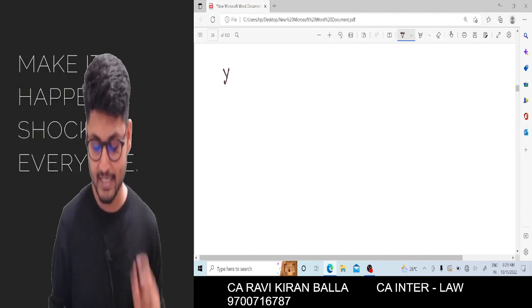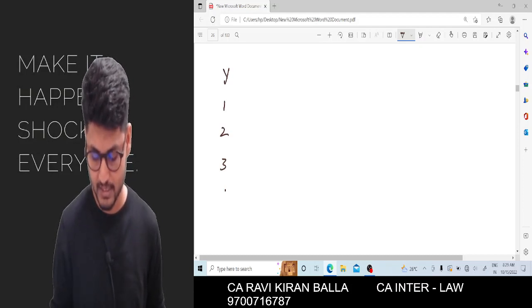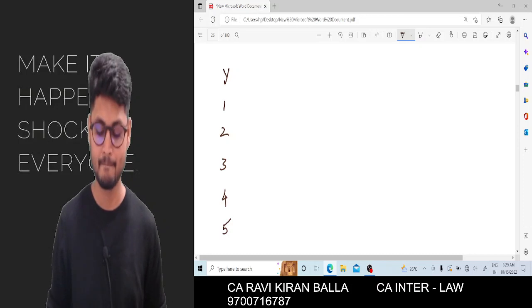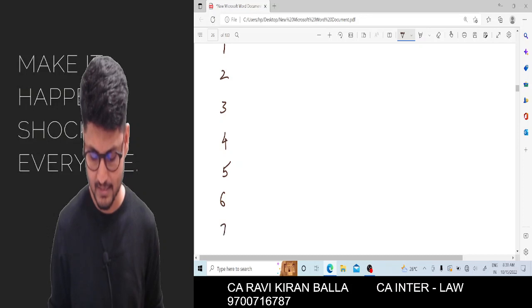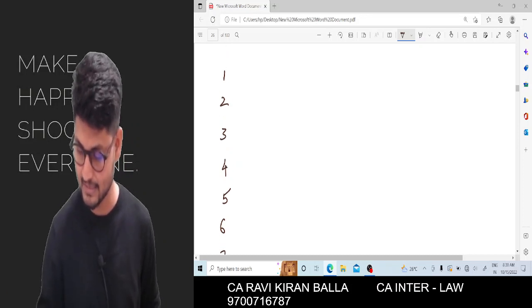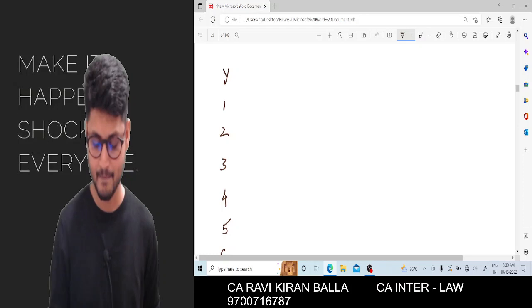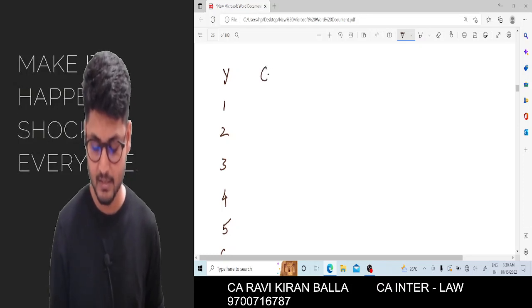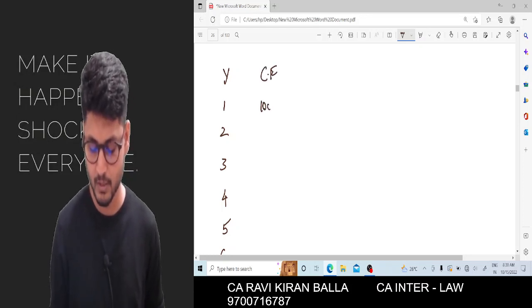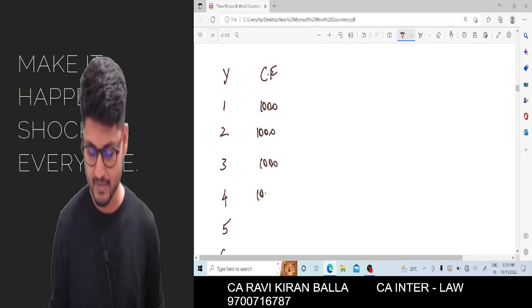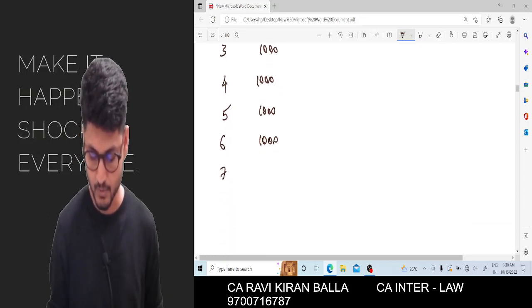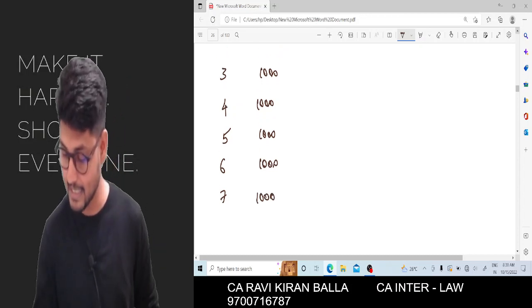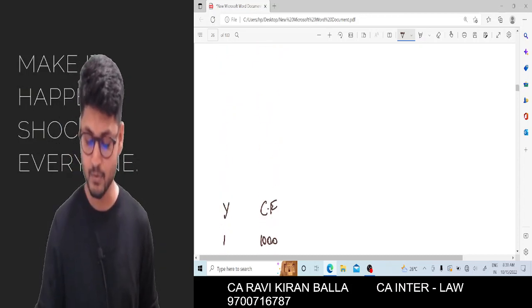Now take one small example. Year number 1, 2, 3, 4, 5, 6, 7. There are 7 years where there is a cash flow of 1000 rupees. Every year the cash flow will be 1000 rupees, and they ask you to calculate the future value.